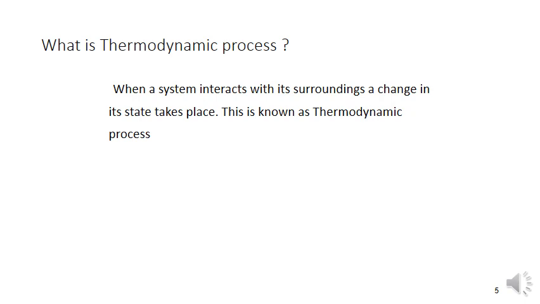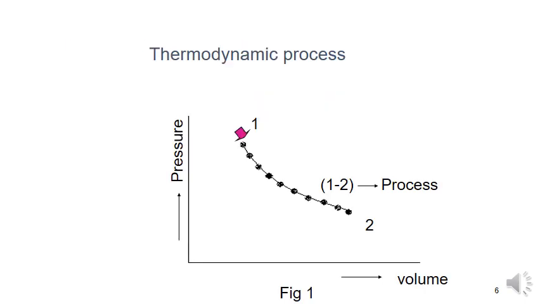Thermodynamic process is mainly classified into two types. One is the non-flow process, the second one is the flow process. The non-flow process and the flow process also have subdivisions and can be analyzed in different types also. So this is the thermodynamic process.